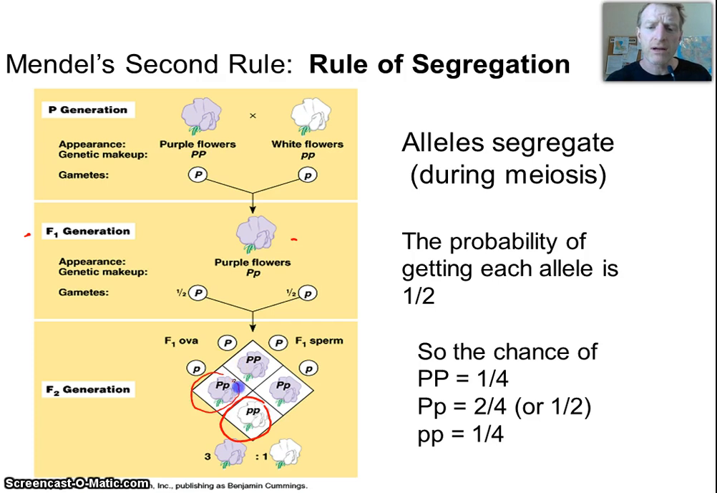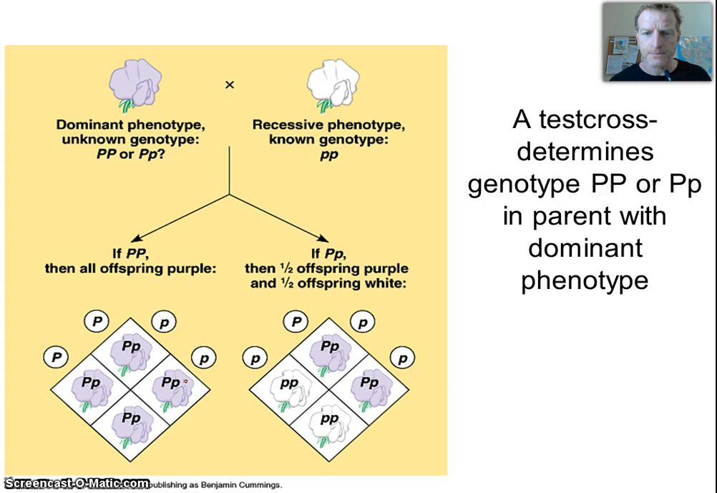2 out of 4 are going to get the big P, little p. They're going to be heterozygous and they're going to show the dominant. And then 1 out of 4 is going to be what we call homozygous dominant. It's going to show both of those alleles. So this is Mendel's rule of segregation. Even though a heterozygous individual shows the dominant trait, they'll still pass on that recessive allele 50% of the time. Okay, so that's Mendel's second rule.